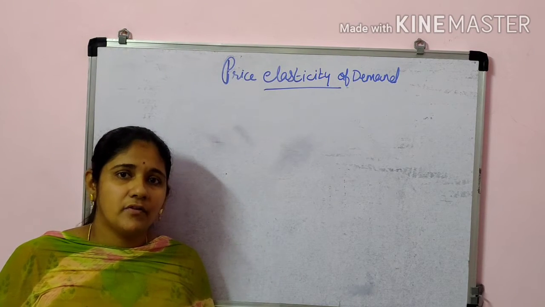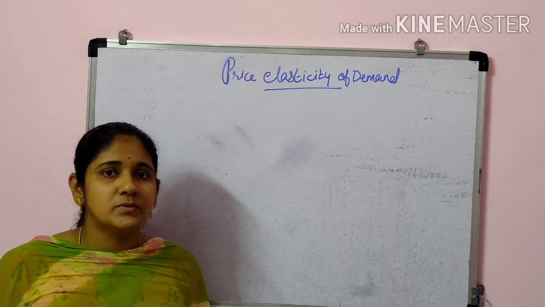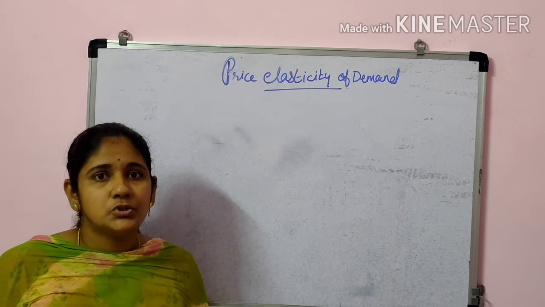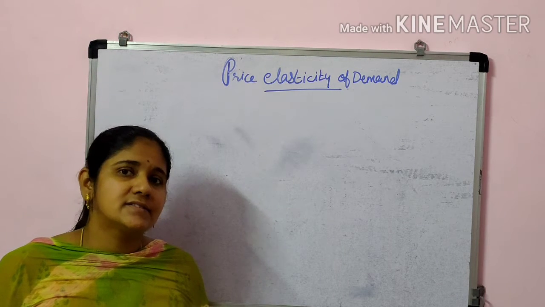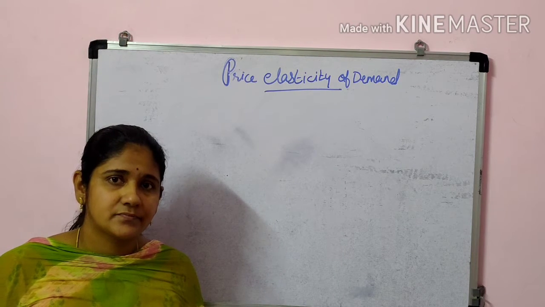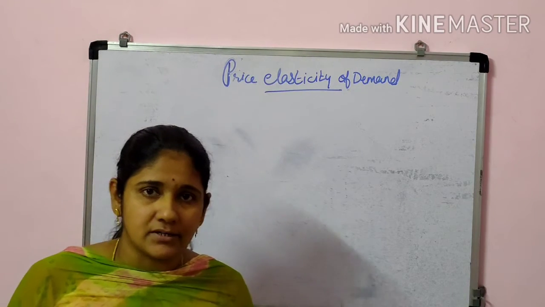Dear students, today we are moving to the last part of the unit Consumers Equilibrium. Today's topic is about price elasticity of demand. First of all, what is meant by this elasticity of demand?